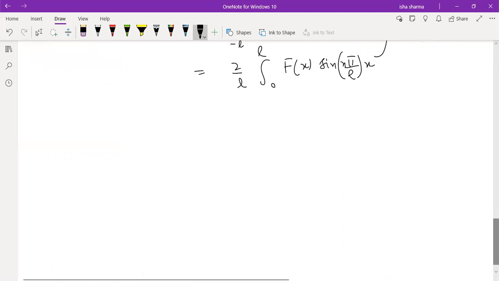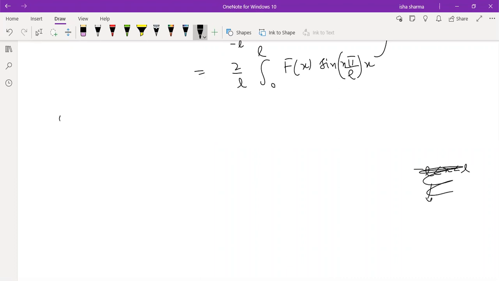One more important point coming up from this discussion is that it is possible for a function to be written as both a sine series as well as a cosine series. Otherwise, when the function definition was from minus L to L, there is only one type of series possible depending upon whether the function is even or odd. If it is even, it is a cosine series. If it is odd, it is a sine series.